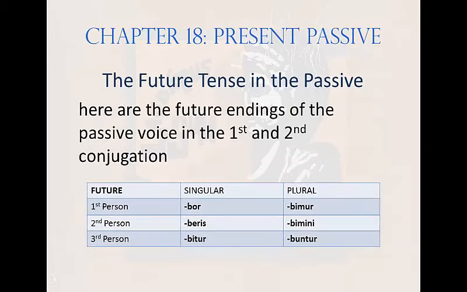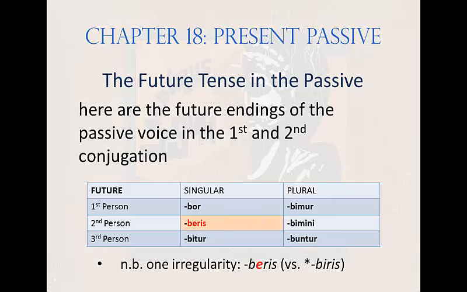Here are the endings for the future tense in the passive voice, for first and second conjugation. Bor, beris, bitur, bimur, bimini, buntur. Note that there's one irregularity, in the second person singular, of course, beris, which should be biris, but otherwise the endings are quite predictable, including bor and buntur, the forms you would expect when the active forms are bo and bunt.